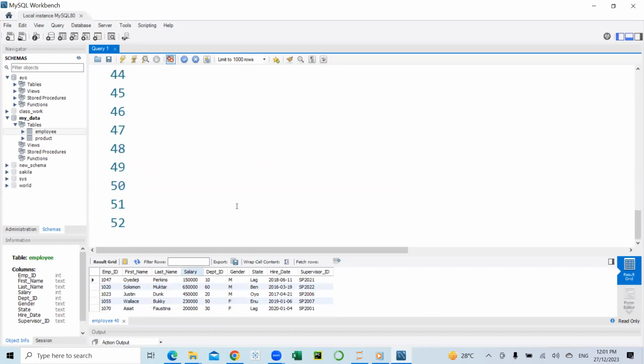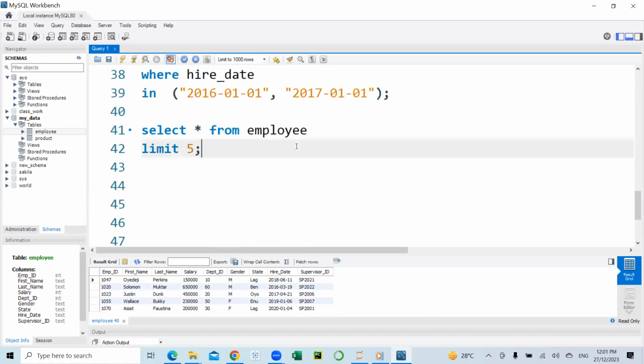So what we have on display is just the first 5 records on the employee table, which is Oyedeji, Solomon, Justin, Wallace, and Asiat.